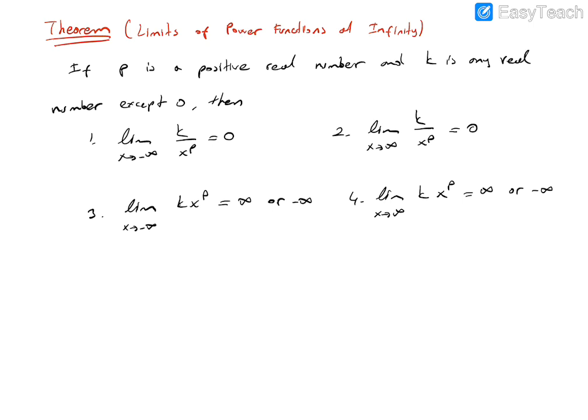So, these four equalities hold provided that x to the power p is a real number for negative values of x. The limit in the third and the fourth will be either minus infinity or infinity depending on the numbers q and p. For example, if q is positive and p is an even number, this is always positive. If q is positive and p is an odd number, this is negative, minus infinity. If q is negative and p is an even number, again this is minus infinity, etc. Okay, we have some variety here.